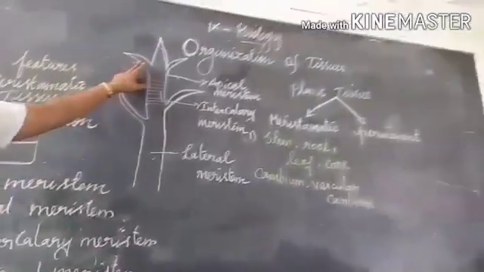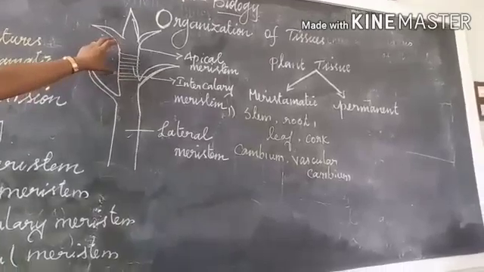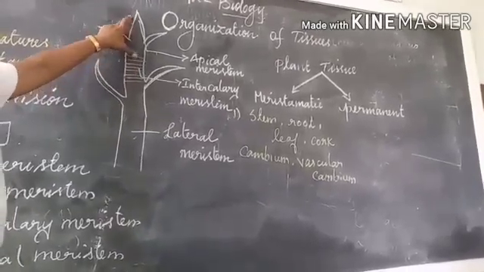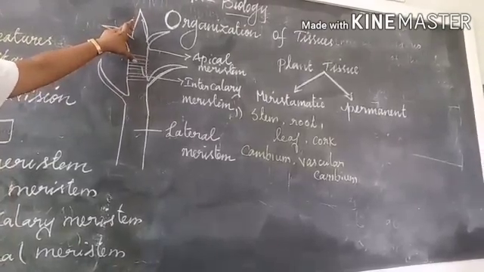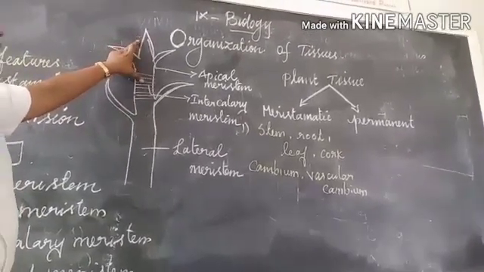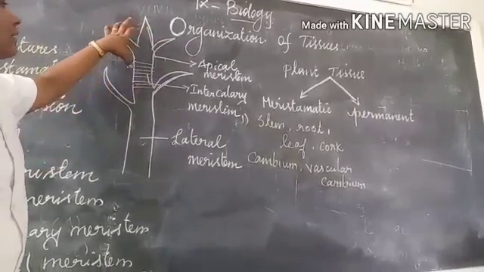First, apical meristem. The apical meristems are found at the apex or growing part of the stem, root or leaf, and they bring about an increase in the length of the plant.